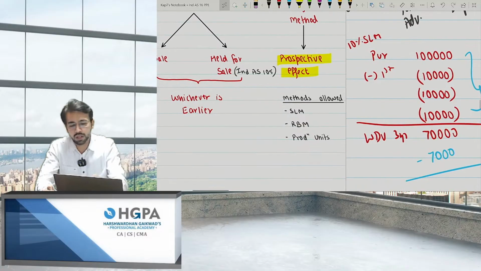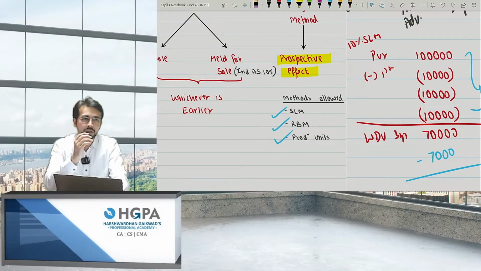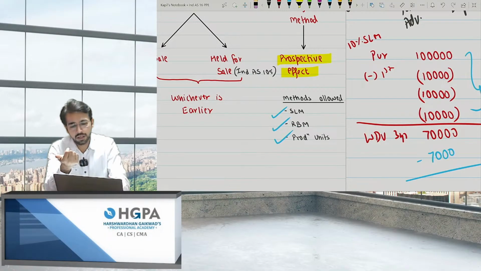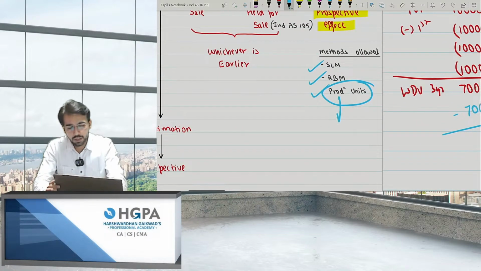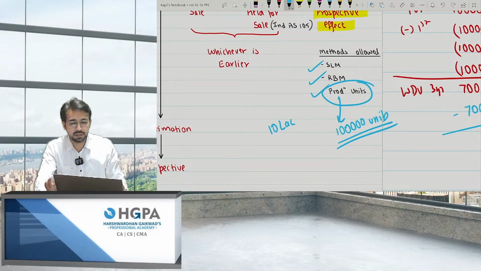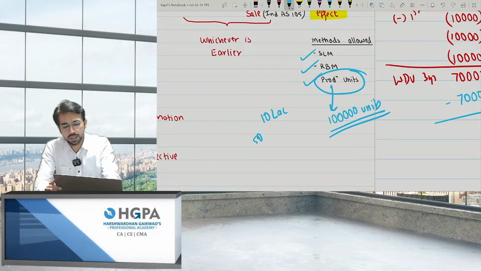Okay. What are the methods allowed? SLM, RBM, and production units. What is production units? If you are not able to guess the life of the machinery, you can estimate the number of units it will make. For example, you have purchased the machinery for rupees 10 lakh and you estimate that 1 lakh units will be made during its lifetime, and in the first year only 5,000 units are made.